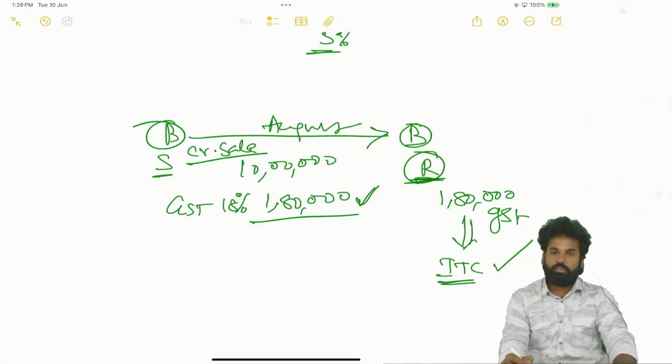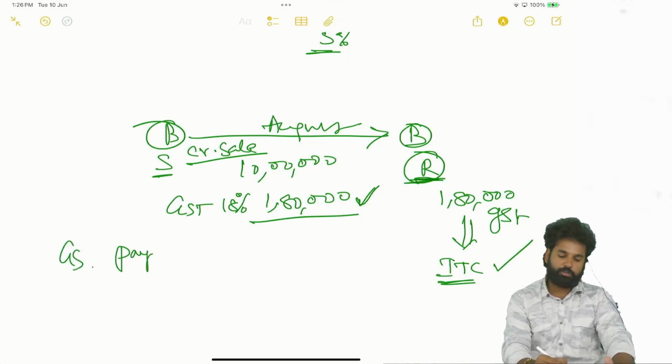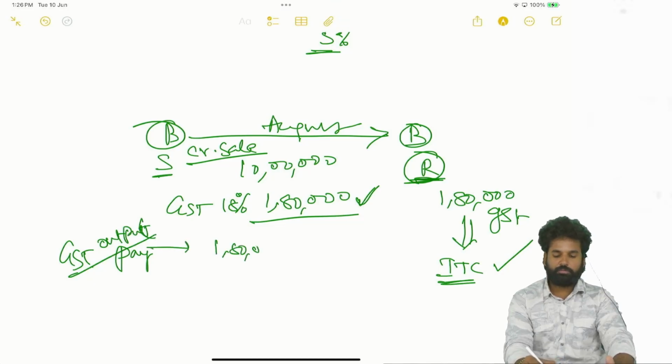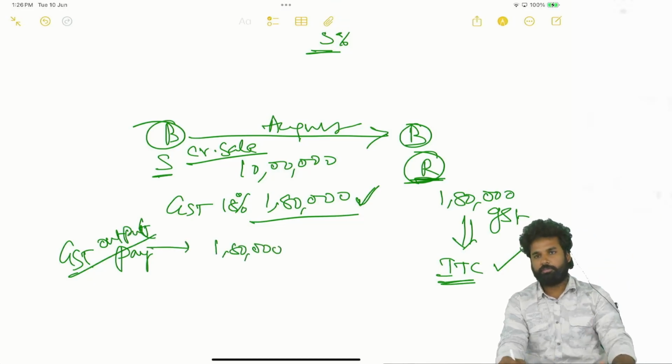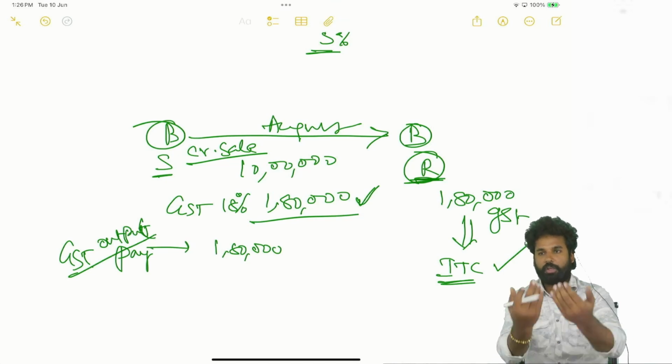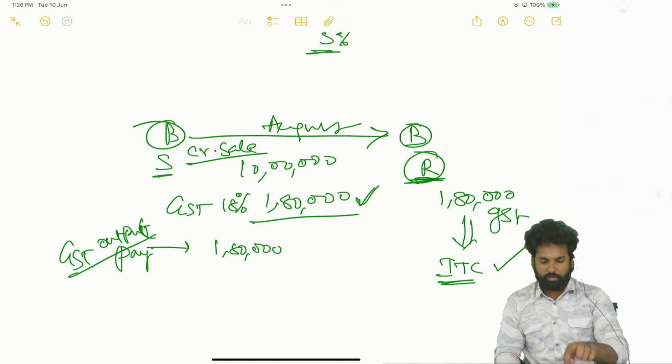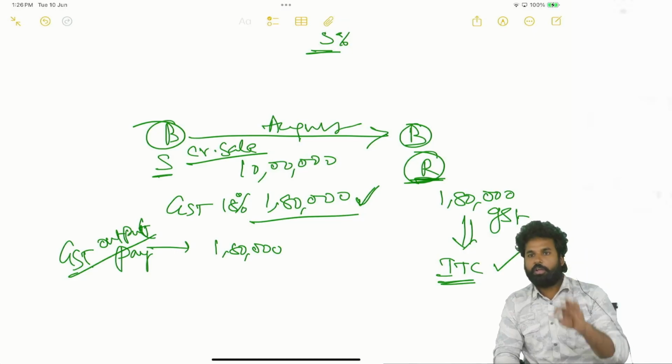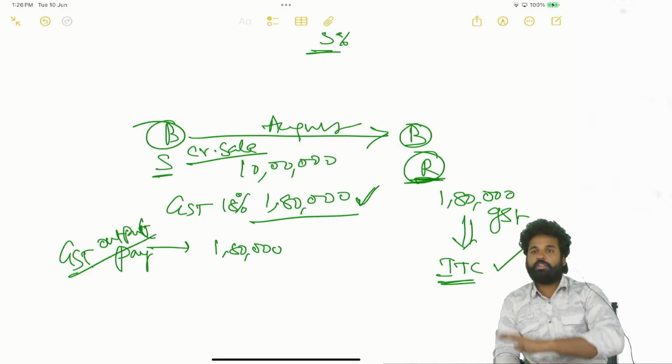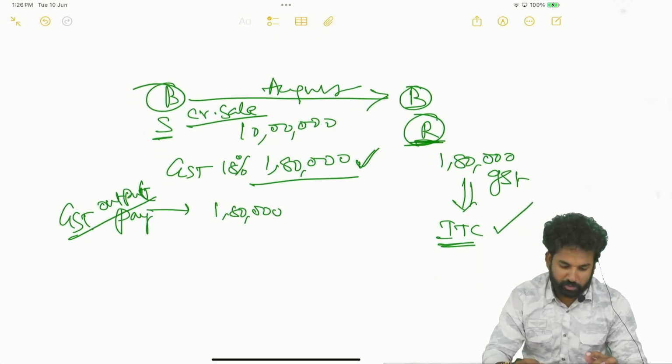Input tax credit will be taken by the recipient. So what the supplier will do? He will pay, that means GST output will be shown as 1,80,000 along with other supplies. 1,80,000 rupees GST will be shown as output collected. Based on this only he will make the payment of GST. What the recipient will do? He will take 1,80,000 as input tax credit, right? So now what is happening?